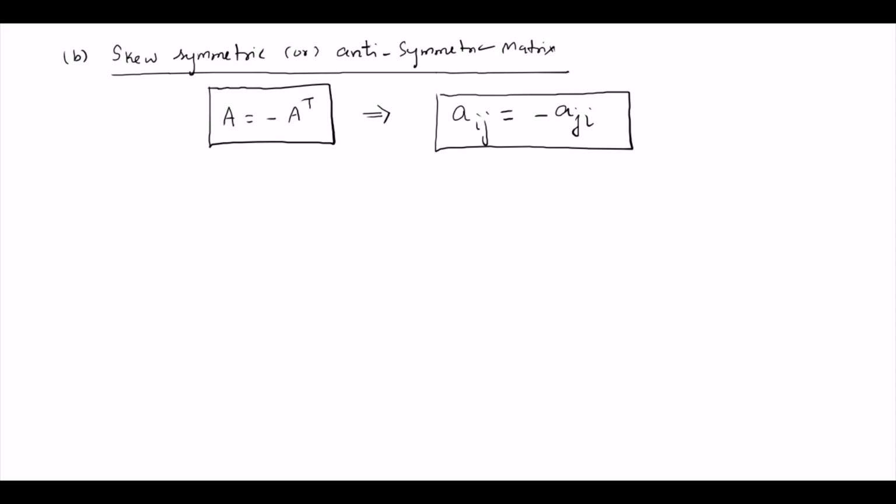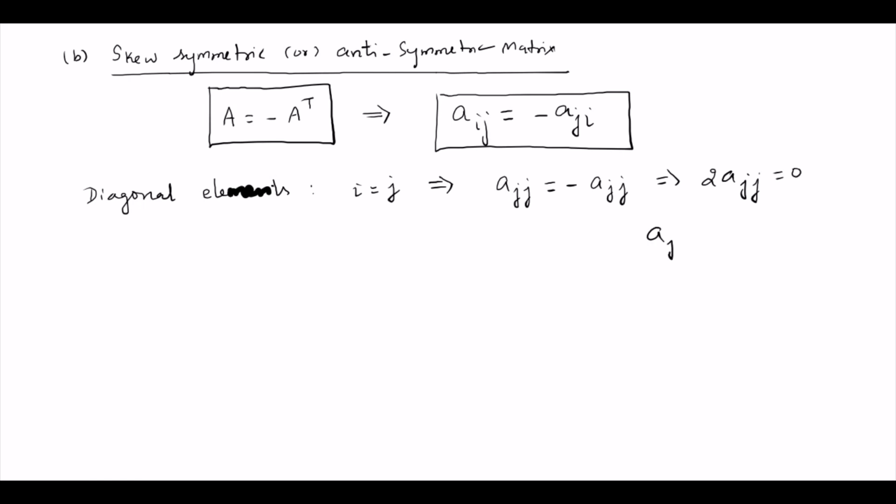So now if you take the diagonal elements, therefore I should put i as j, which means Ajj is equal to minus Ajj. So which means 2Ajj is equal to 0, so Ajj is equal to 0.